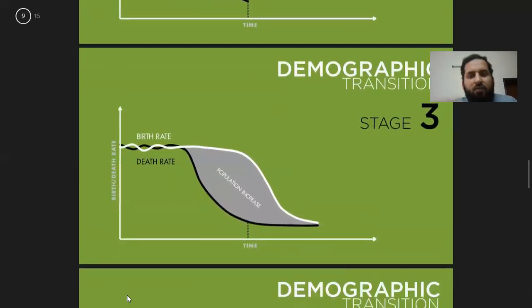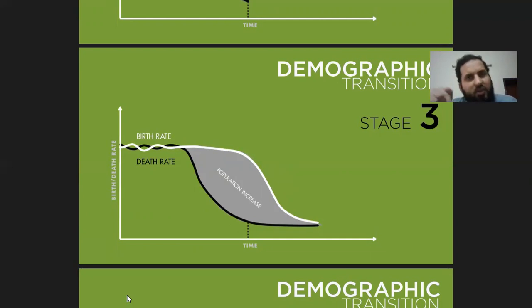And stage 3 is when the families realized that the death rate had decreased, and that we should also decrease the birth rate because of a better lifestyle and the different amenities now available. Industrialization played a role. The industrial revolution, which occurred around the 1850s or after, paved the way for better health facilities and a better lifestyle.